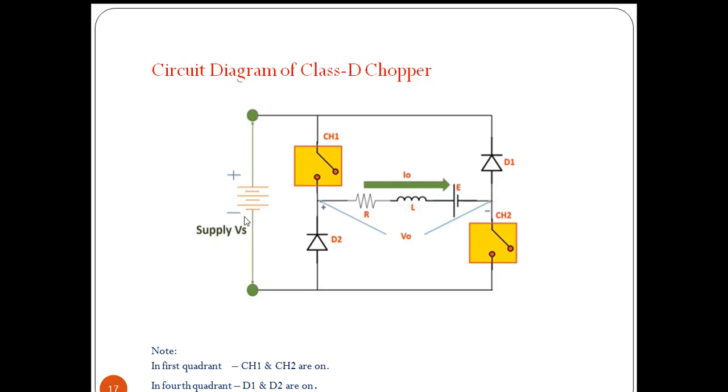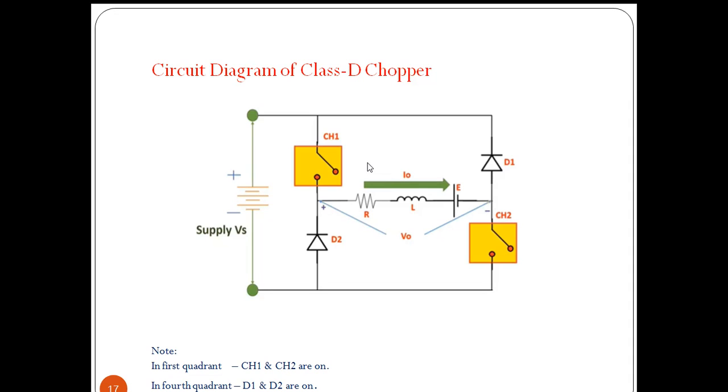So in this path, the current will be flowing. So whenever the current is flowing, this positive will appear here and negative will appear here. So we assumed a direction, and this assumed output voltage direction and the current direction are the same. That's why we are getting positive voltage, and current will be flowing in this path, which is the same as the assumed direction. So that's why I naught is also positive. We are getting operation in first quadrant.